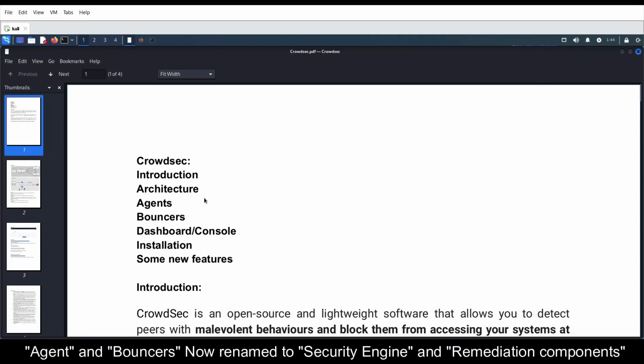Then coming to IPS, it has bouncers in it. Bouncers act as an IPS, so they will detect the alerts, and based on those alerts they will try to block them. We have multiple ways of blocking, so we need to install multiple bouncers to block a particular malicious actor. We have firewalls, and some other kinds like nginx rules and patterns.